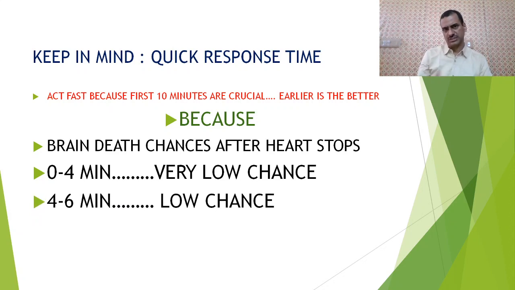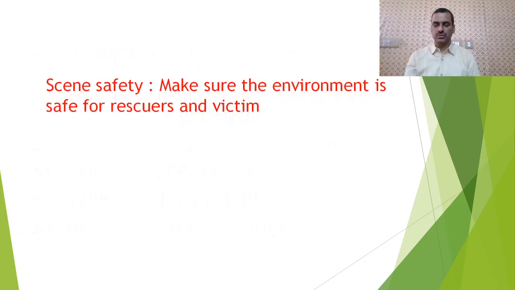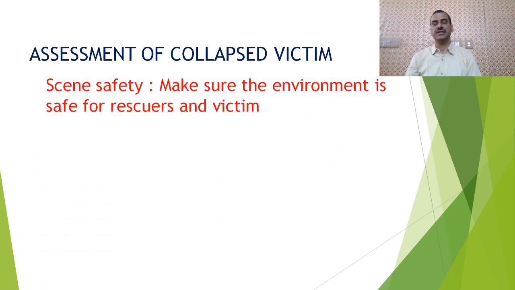Full recovery can be attained up to 4 minutes. Between 4 to 6 minutes there will be a low chance, but some damage to the brain. Between 6 to 10 minutes there are high chances of brain death, and after 10 minutes you can't do anything. So what should be done?